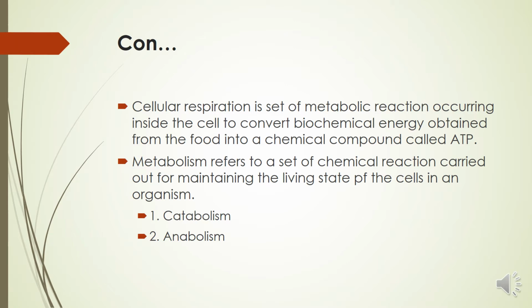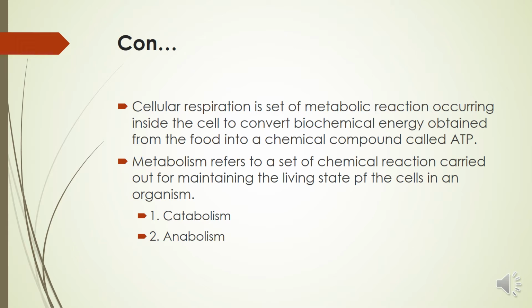Metabolism is divided into two categories, catabolism and anabolism. What is catabolism? It is breaking down molecules to obtain energy. Any process of breaking molecules to obtain energy is called catabolism.